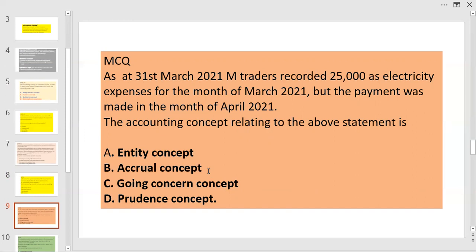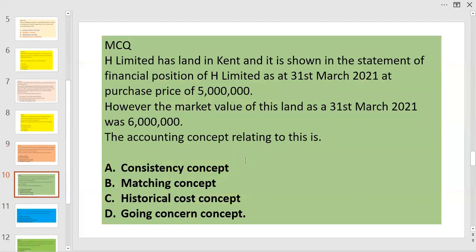The next question is, H Limited has a land in Kent and it's shown in the statement of financial position of H Limited at 5 million. However, the market value of that is 6 million. What accounting concept? Consistency is the uniformity of application between each accounting period.